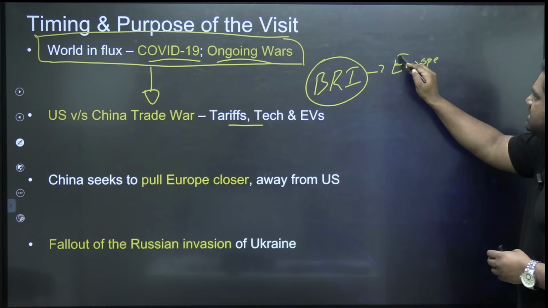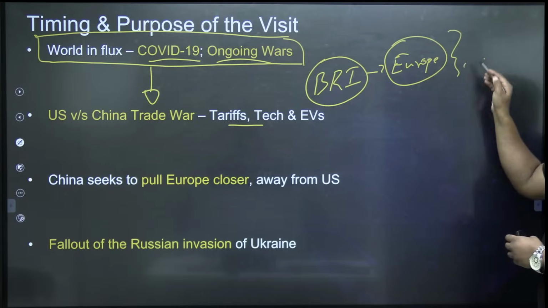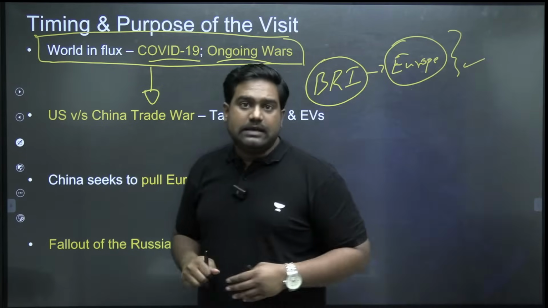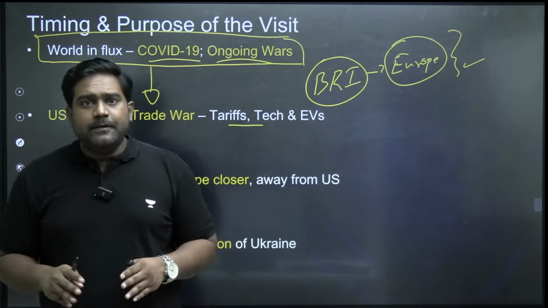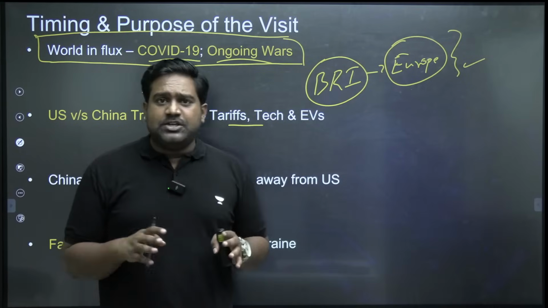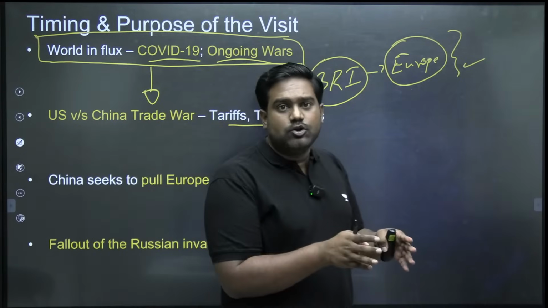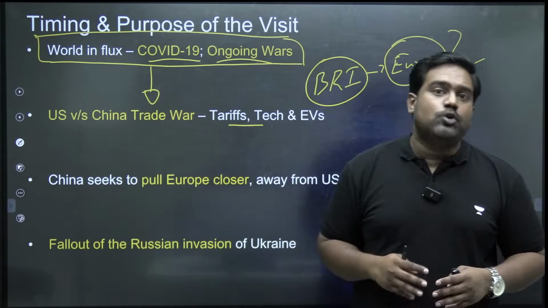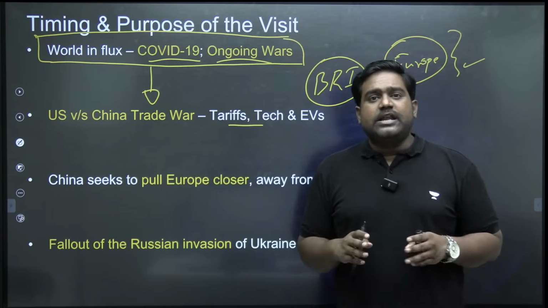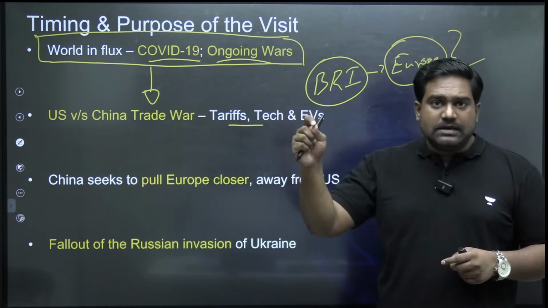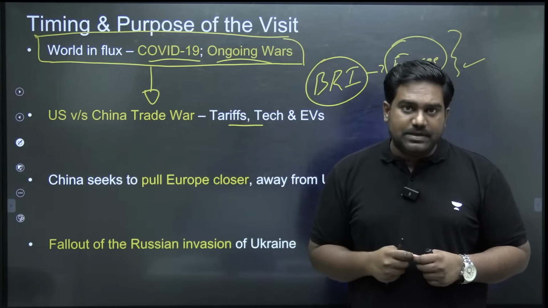And some of these countries are going to play a critical role in helping China establish that physical connectivity. Is that clear? So that naturally explains why China is so focused upon some of the European countries. Not just Eastern European countries, but also a few West European countries. Because China wants to tap the markets in the advanced West European economies.